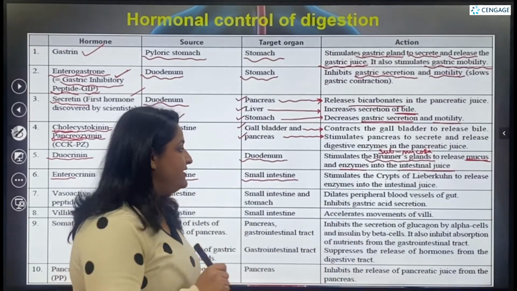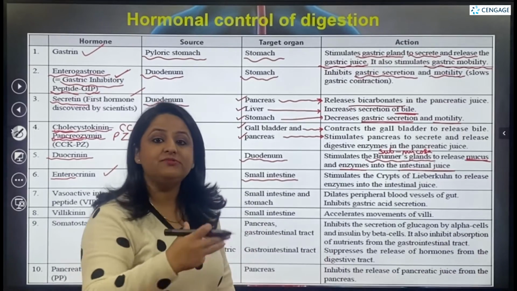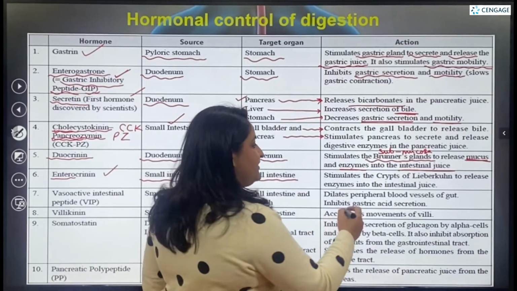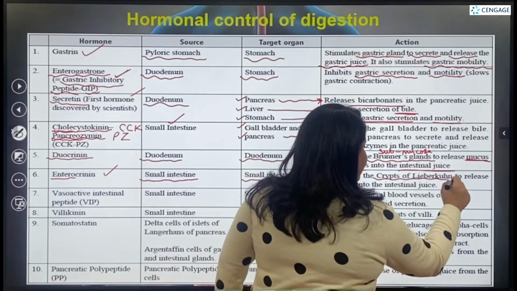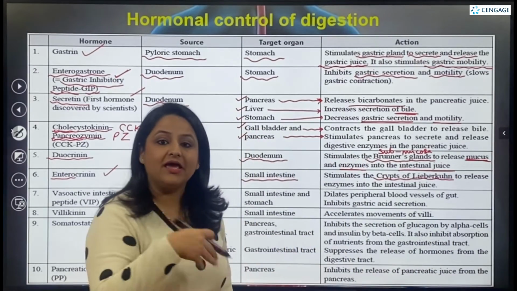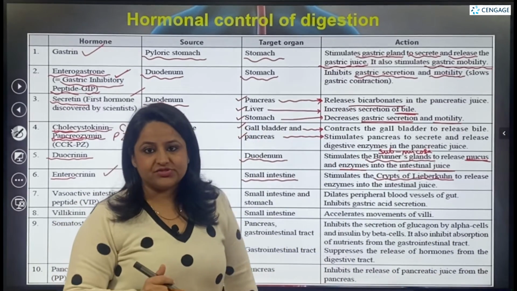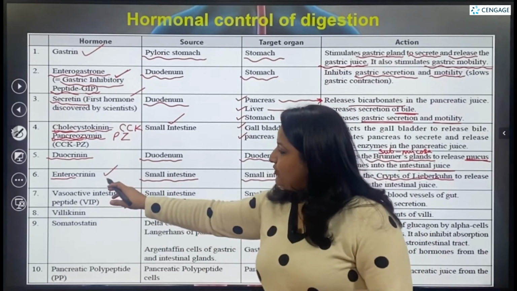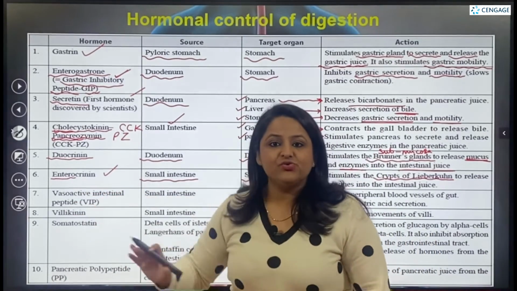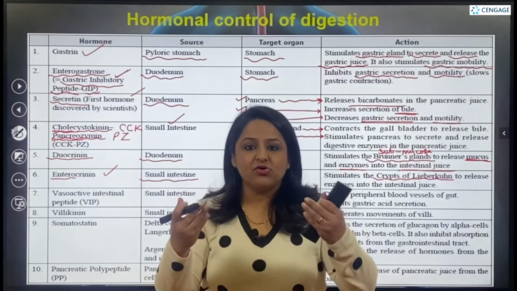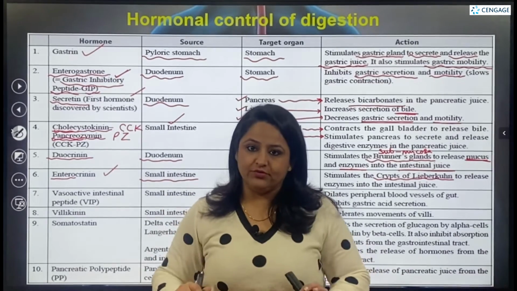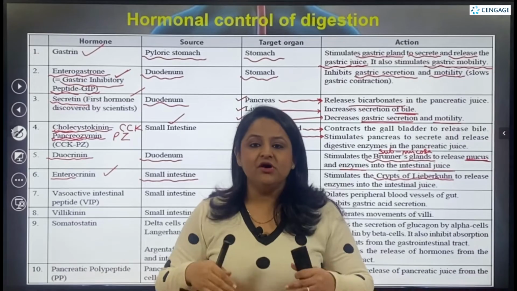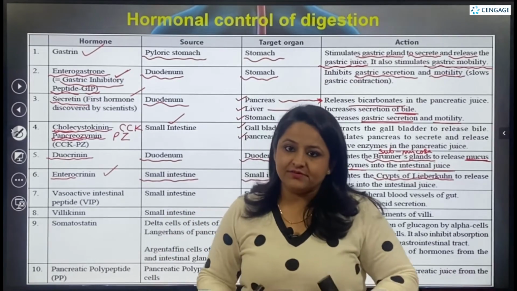In the small intestine, it is going to stimulate the crypts of Lieberkühn, that is the intestinal glands, to release enzymes into the intestinal juice. So this was the functioning of enterocrinin. Enterocrinin stimulates the release of juices from the crypts of Lieberkühn. Duocrinin stimulates the release of juices from the Brunner's glands.